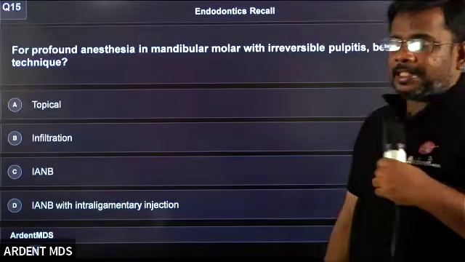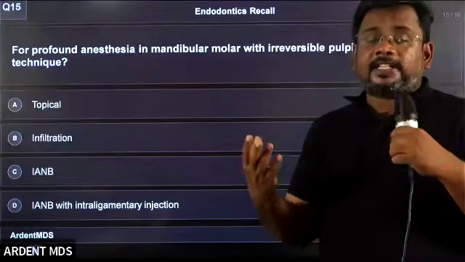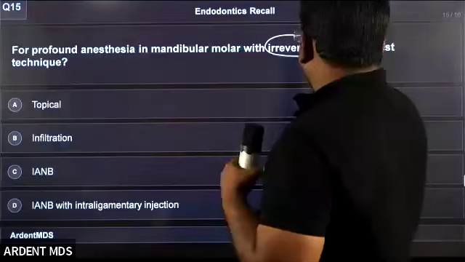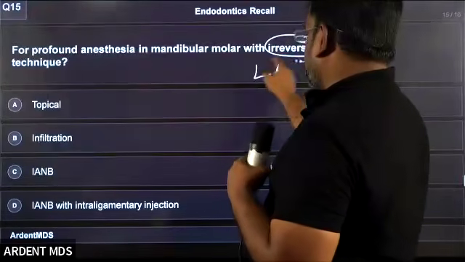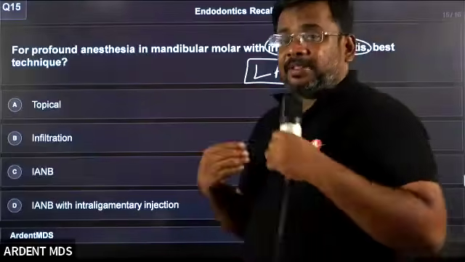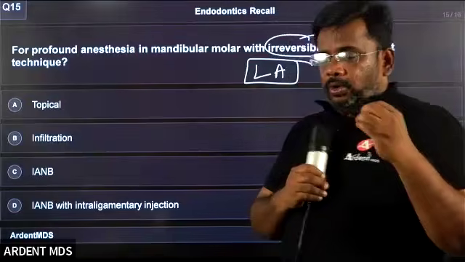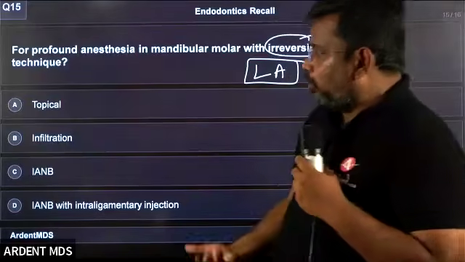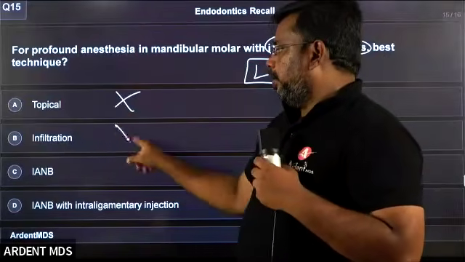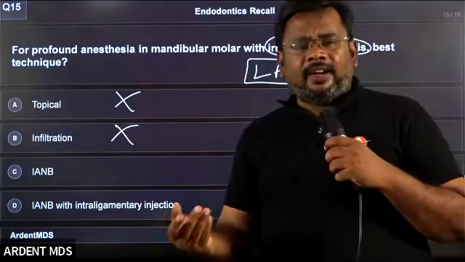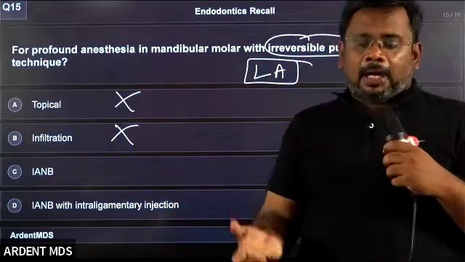For profound anesthesia in a mandibular molar with irreversible pulpitis, usually irreversible pulpitis cases need more local anesthesia. They do not respond to local anesthesia that easily when compared to vital teeth. Obviously you won't give topical anesthesia or infiltration for a mandibular molar. For a mandibular molar, you obviously need an inferior alveolar nerve block.